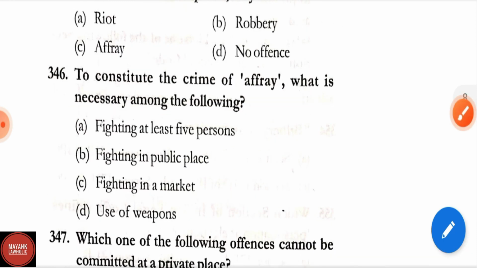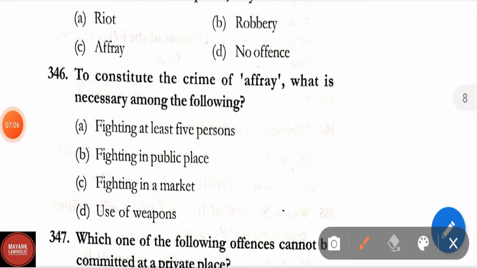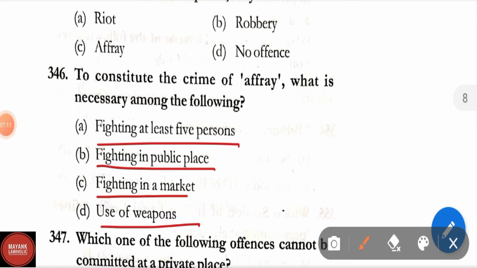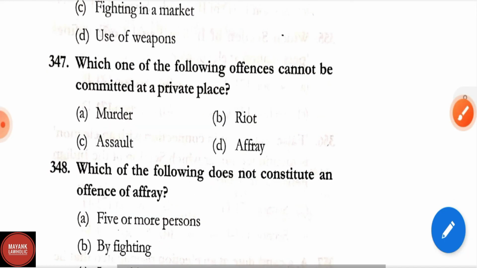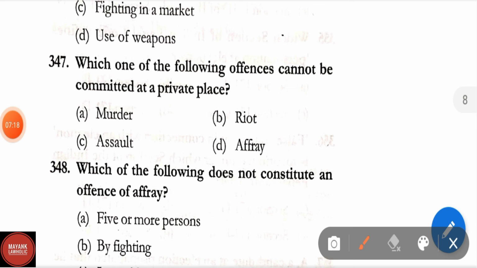Question number 346. To constitute the crime of affray, what is necessary among the following? Options are fighting at least 5 persons, fighting in public place, fighting in a market, use of weapons. Correct answer is option B, that is fighting in a public place. Question number 347. Which one of the following offences cannot be committed at a private place? Murder, assault, riot, affray. Correct answer is affray. Affray has to be committed at a public place, whereas riot can be committed at a private place.